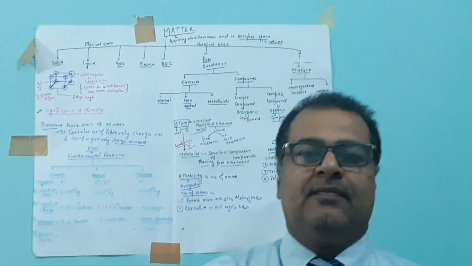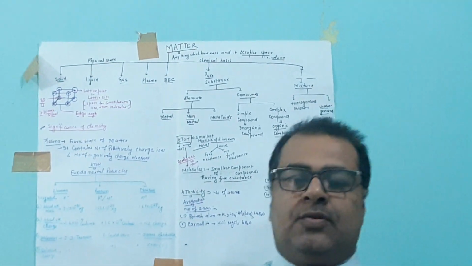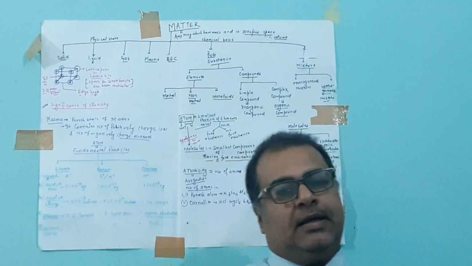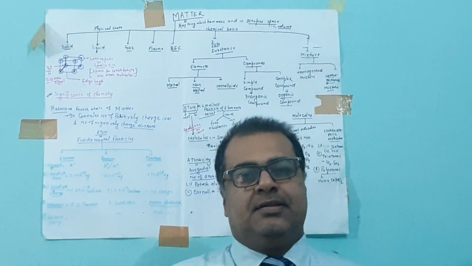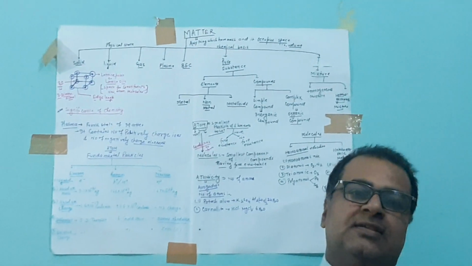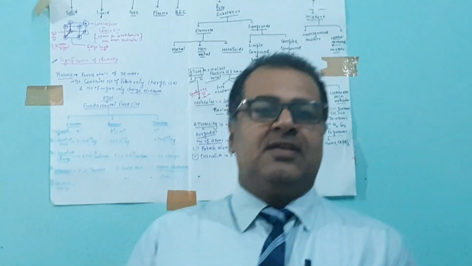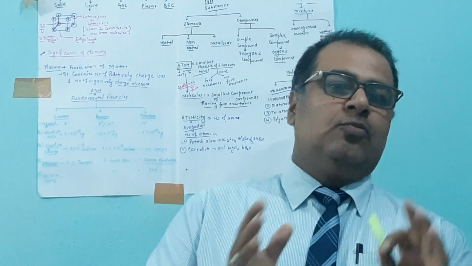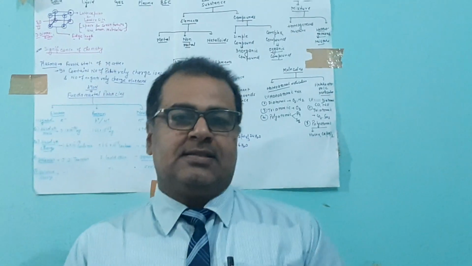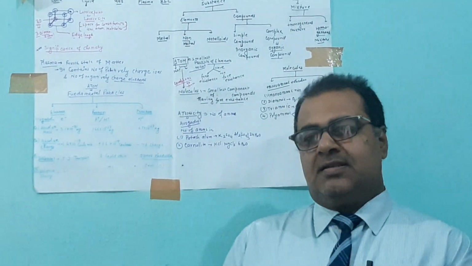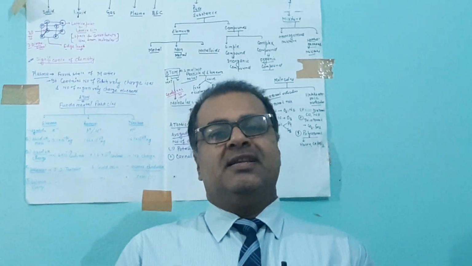The chemistry of class 11. Class 11 chemistry, according to the NCERT syllabus, is divided into 14 chapters. That is, the NCERT first volume contains 7 chapters and the second volume also contains 7 chapters.